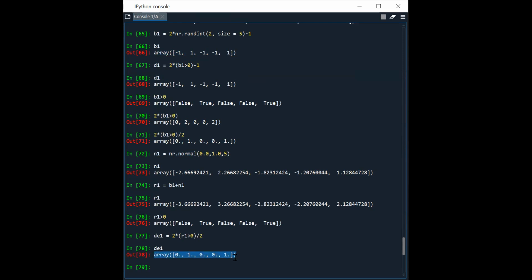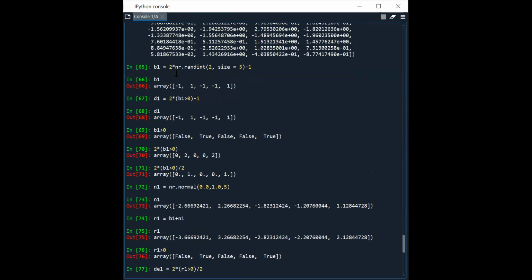Then how do we compare with the transmitted symbols? What you can do is take this B1, which is from the random integer generator. If we get this at the receiver, we can compare it.